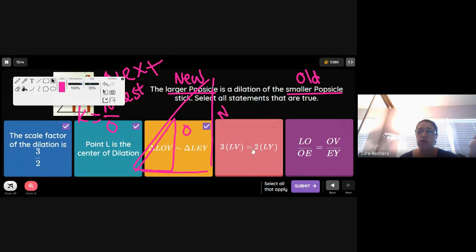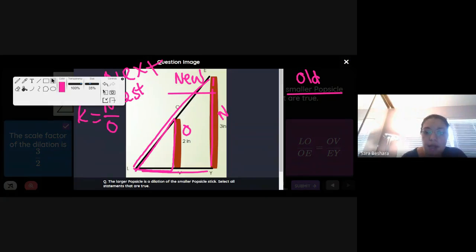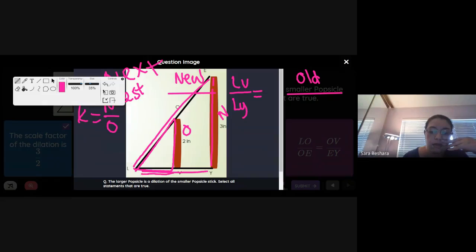3LY equal to 2, LV equal to 2LY. So we are looking at LV and we're looking at LY. What is the scale factor, or what's the proportion between LV and LY? So here's LV, and here's LY, which is the smaller of this and the bigger of that. That's equal to the scale factor, right? This is from the smaller triangle to the bigger triangle, so it should be 2/3. It's the flip of the scale factor we're given because it's going from bigger to smaller, so it should be 2/3.